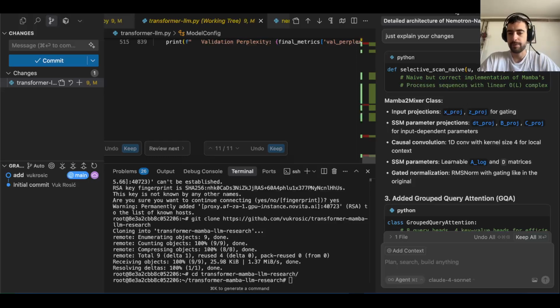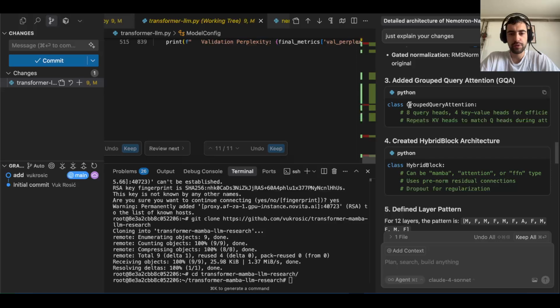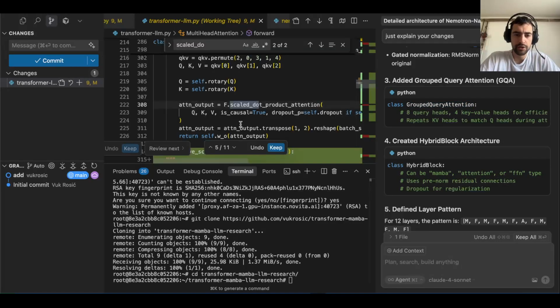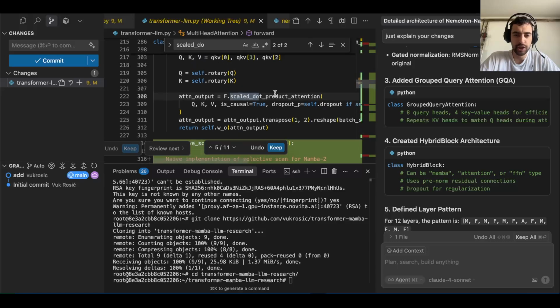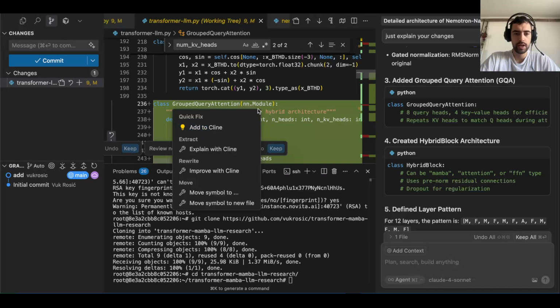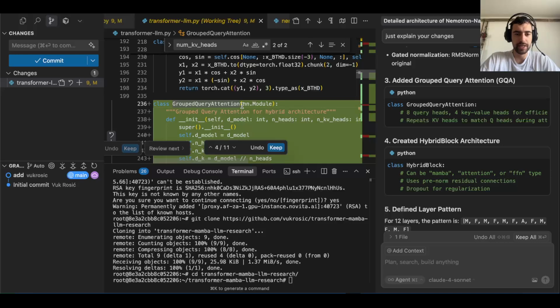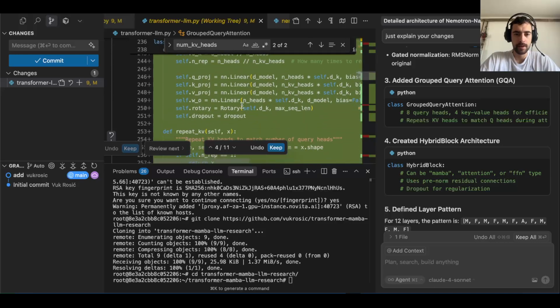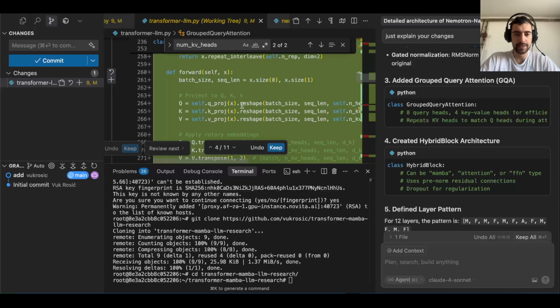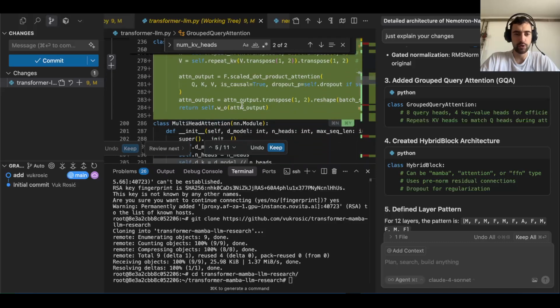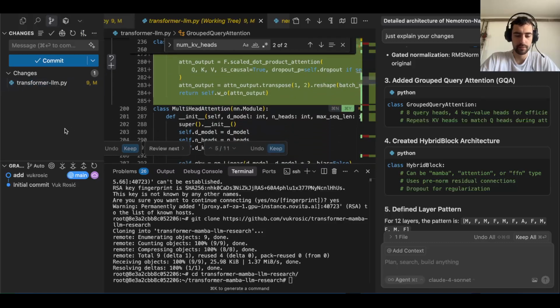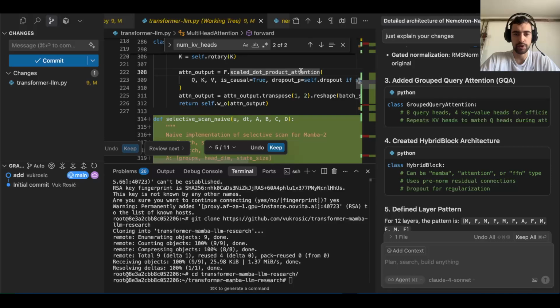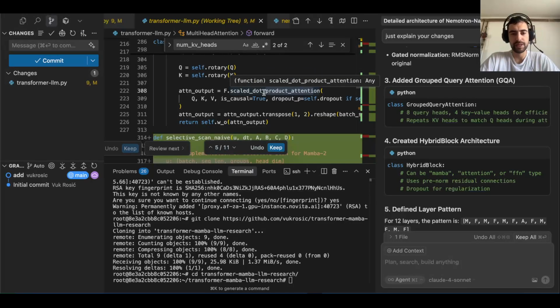for like a long time. It also added grouped query attention, which, okay. I don't know where it added it. Should have added it to this scaled dot product attention then. Here we see the entire class, grouped query attention implemented. I think the implementation seems correct. I just don't know why I didn't use PyTorch's native scaled dot product attention. This can also do grouped query attention, and it's probably better optimized because PyTorch optimizes it into oblivion.